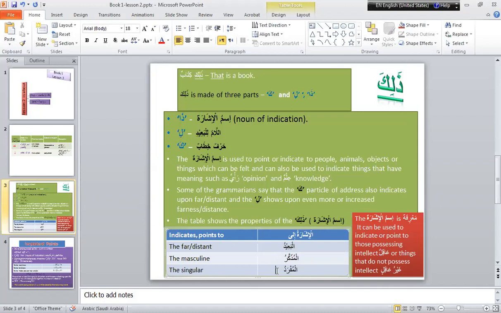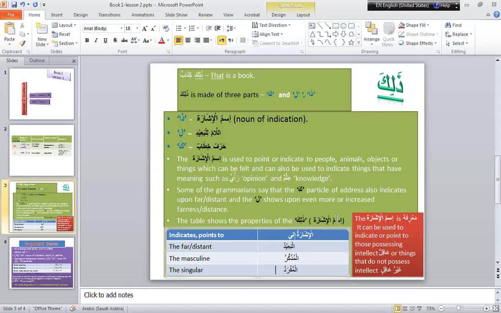Al-mufrad means singular, a single thing. If we talk about feminine, then instead of zalika, tilka will be used for the feminine, with the same properties, for a far object or person, and single.